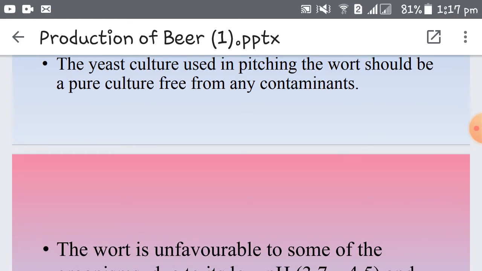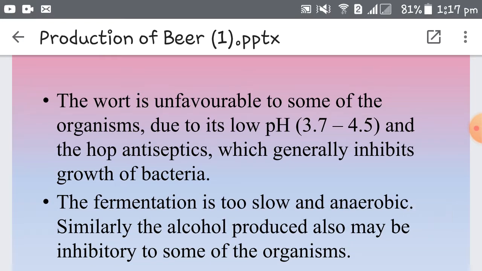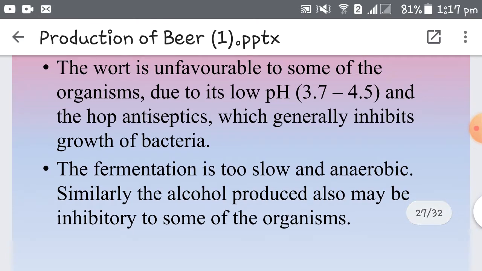Now the yeast that you are using for inoculation should be a pure culture free from any contaminating microorganisms. So the yeast which is collected from the previous batch should be carefully washed. It should be free from any type of contaminant. It should be a pure culture of Saccharomyces carlsbergensis.